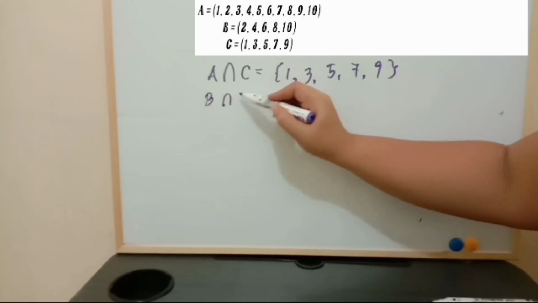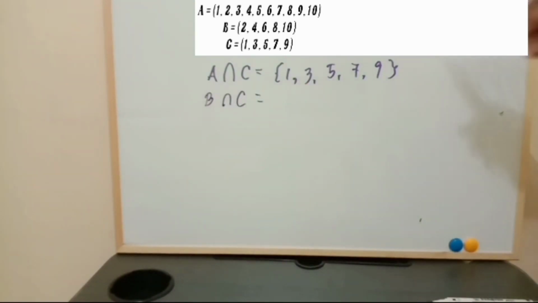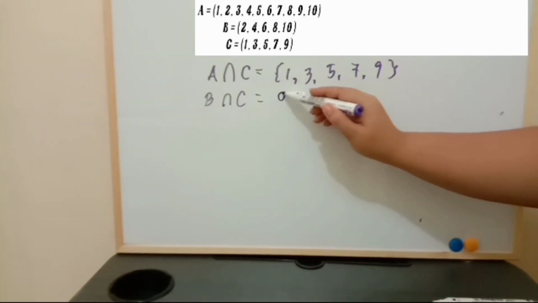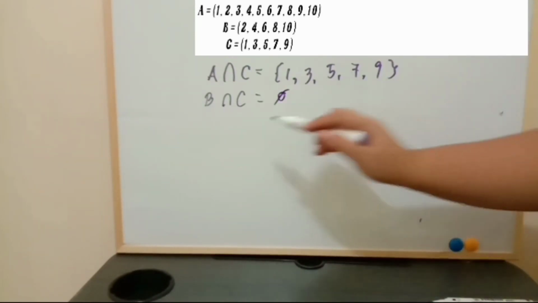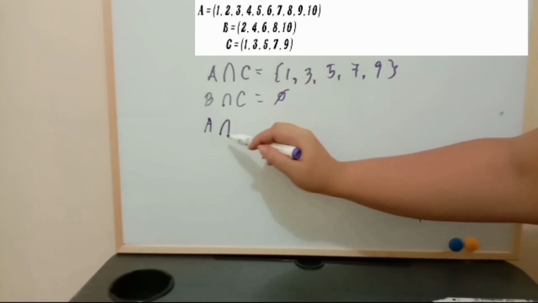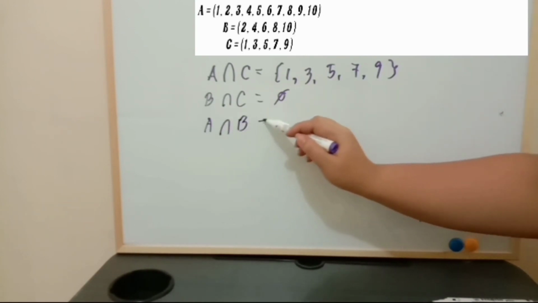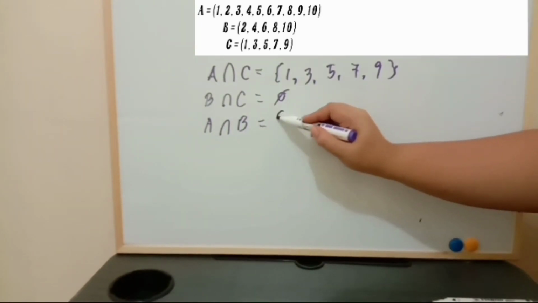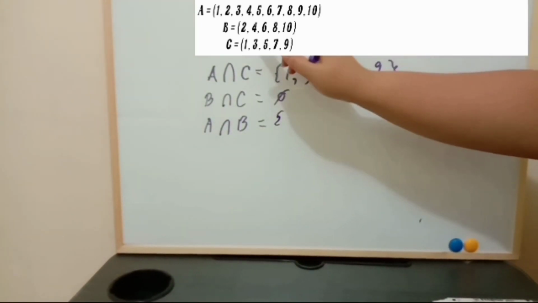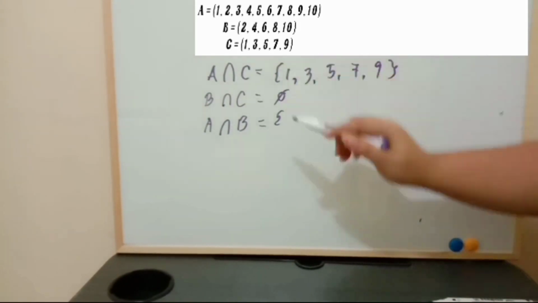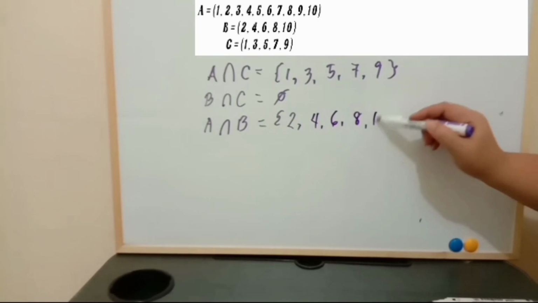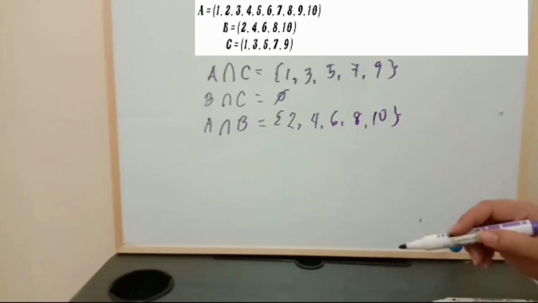Let's have B intersect C. What is common in set B and set C? As you have observed, there is none. Therefore, it is the null set. A intersect B. What is common in set A and set B? Set A has a 1, set B doesn't have. Set A has a 2, set B has a number 2. 4, 6, 8, 10.